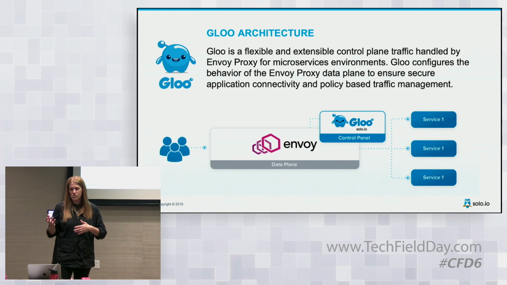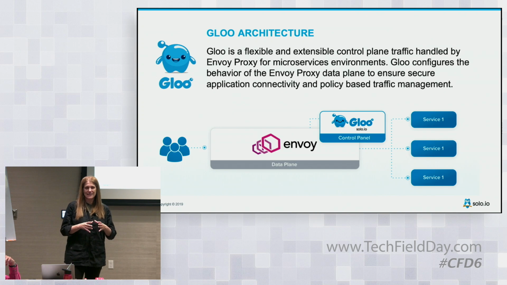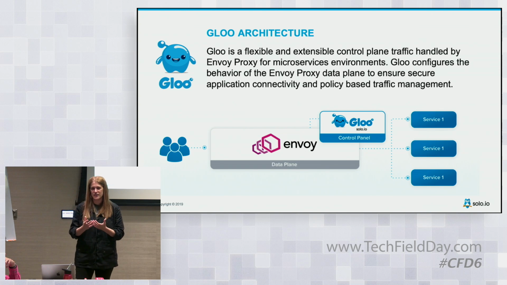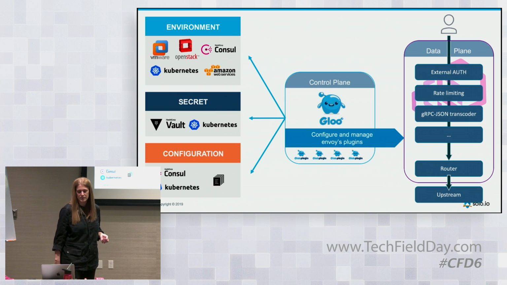Gloo is written in Go, Envoy is written in C++, because you really care about performance on the request part, so you need to make it C++. Again, in the request part, Gloo is not involved whatsoever. The only job for Gloo is to set up the information before the request is coming. Gloo is responsible for setting up the environment and understanding how it should act when a request is coming. So that's what you can see here. We also, as part of Gloo, extended Envoy quite a lot, and we will talk about it in a second. So that's the architecture of how it really works.